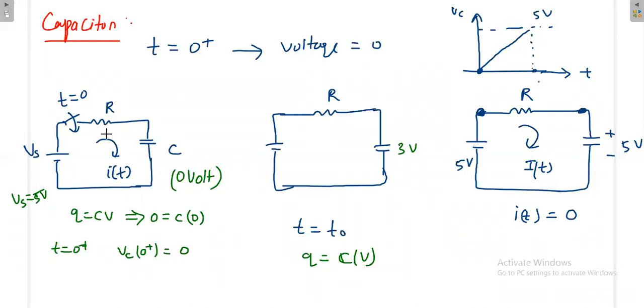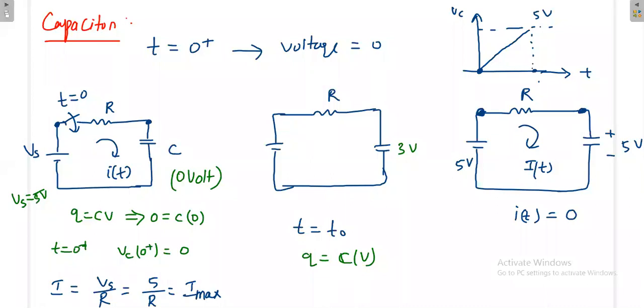Then what is the current at the beginning? In the beginning the capacitor voltage is 0. That means here I am having 0 voltage, but here I am having 5 volt. Then the I value is Vs divided by R, simply because at the beginning the capacitor voltage is 0 and this side I am having Vs. In our example that is 5 divided by R, which is the maximum current. So in the beginning the capacitor current will be maximum, but the voltage will be minimum. Gradually the current will decrease, but the voltage will increase.